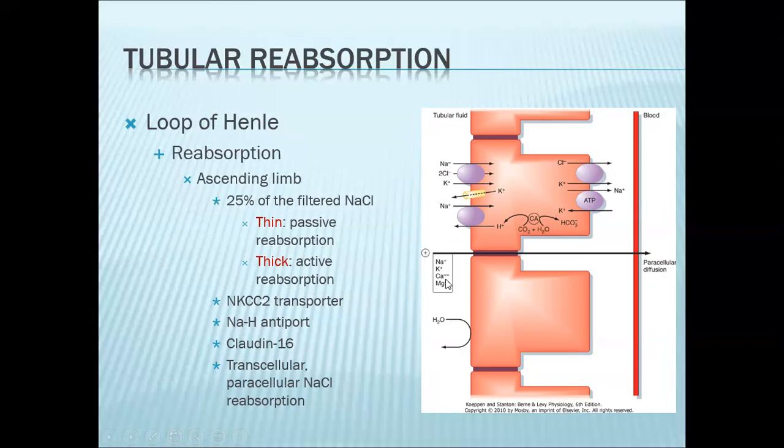This is typically how calcium and magnesium are reabsorbed in the thick ascending limb of the loop of Henle. So take note, in the ascending limb, only solutes are being reabsorbed. This will make your filtrate now hypotonic.